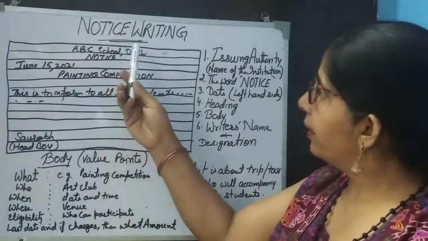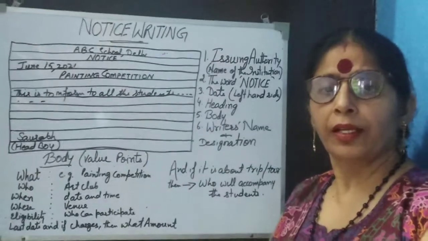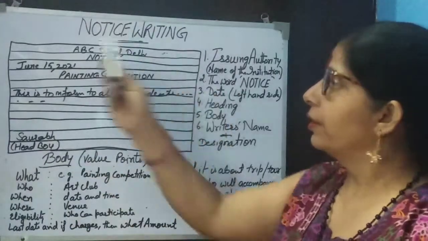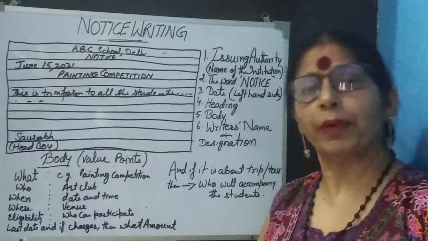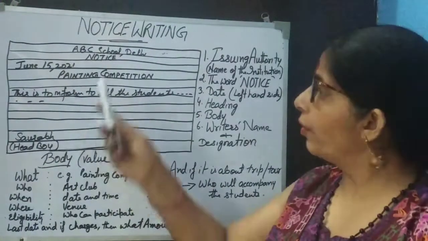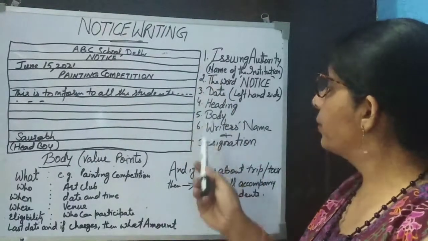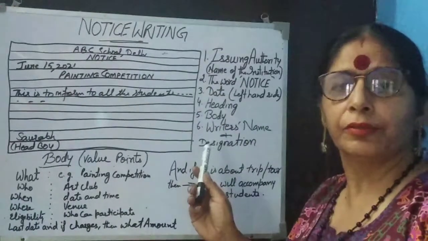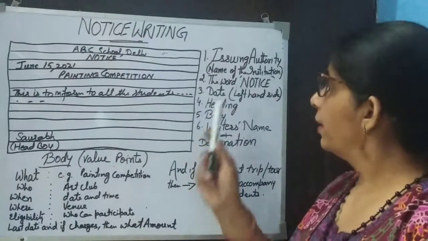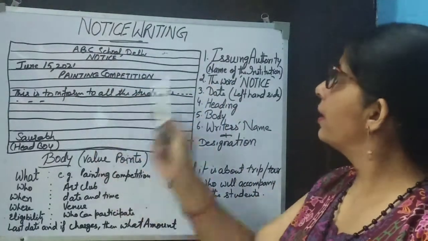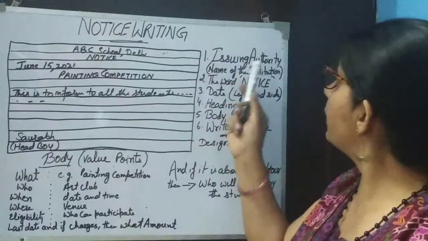When we are writing this notice, one thing we have to remember is that it should be in a box, because the box is also part of the format. So the box is a must. Then remember these points for notice writing. Number one, in the first line inside the box, there should be the issuing authority.